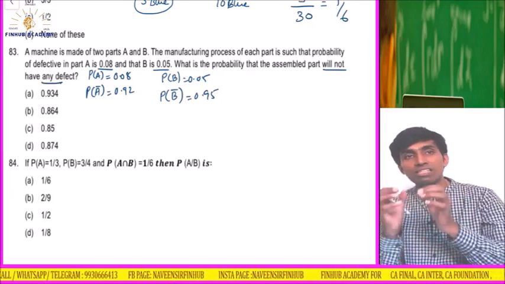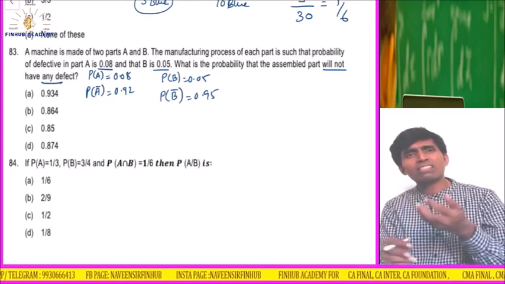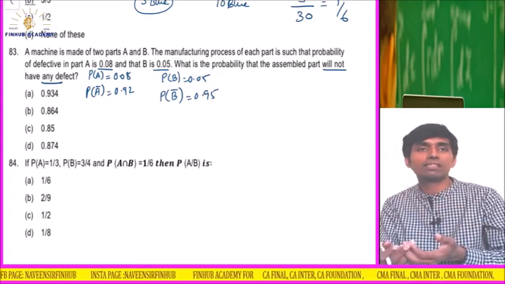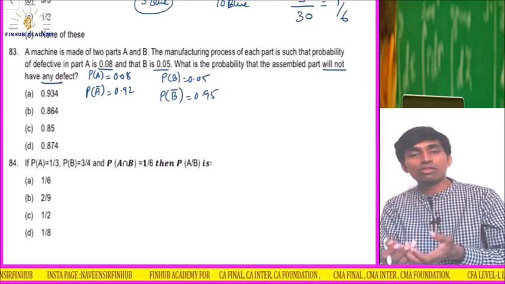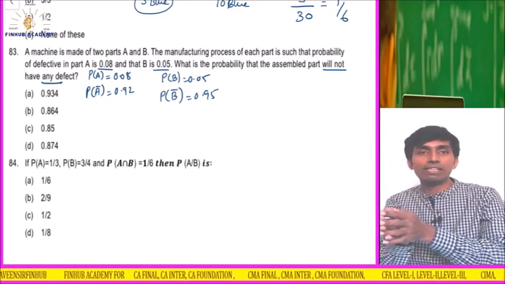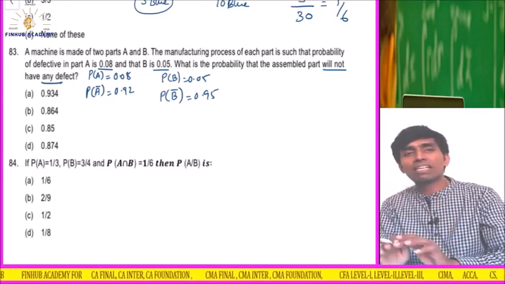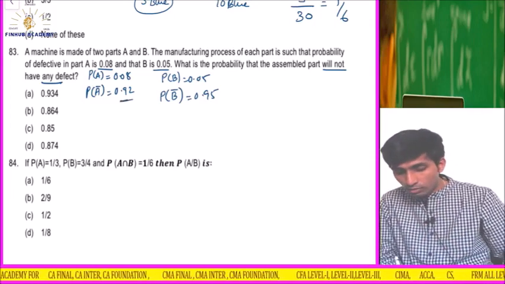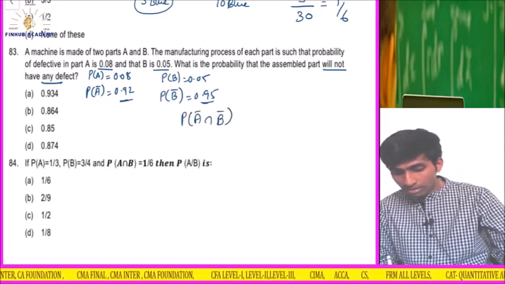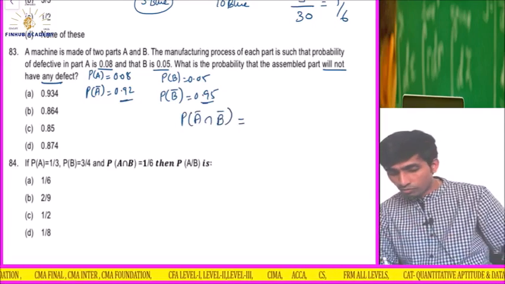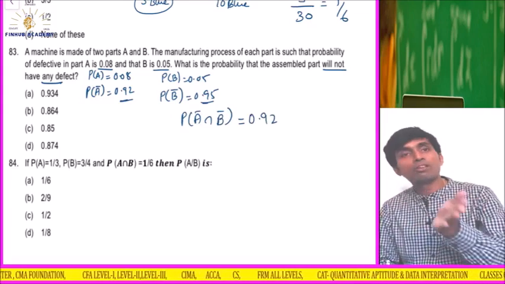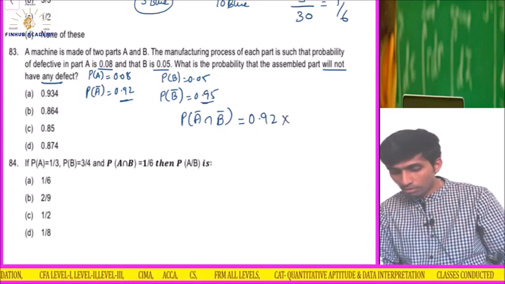Now think, a product is being designed with two parts, A and B. A being defective and B being defective are independent. B is not dependent on A, neither is A dependent on B. The product will be correct when both are non-defective, so A complement and B complement, and because they are independent, it is probability of A complement into probability of B complement.